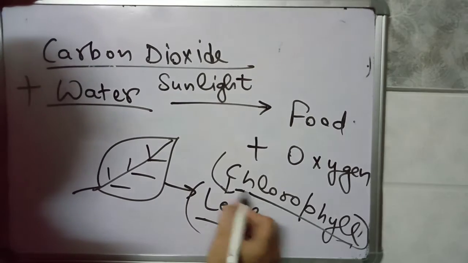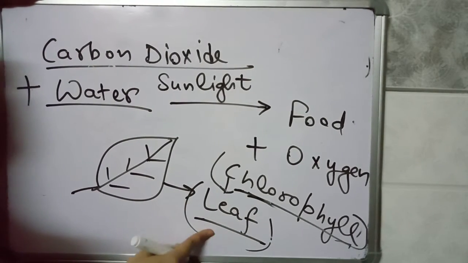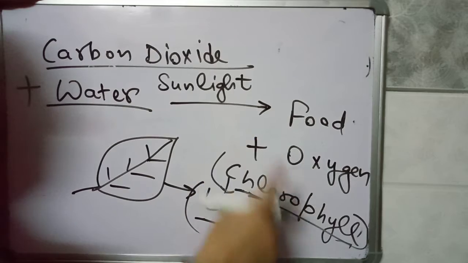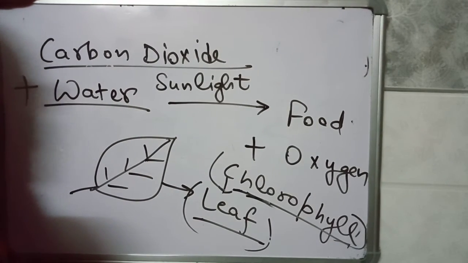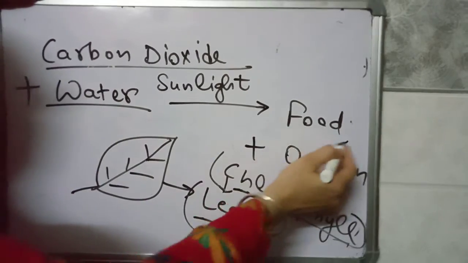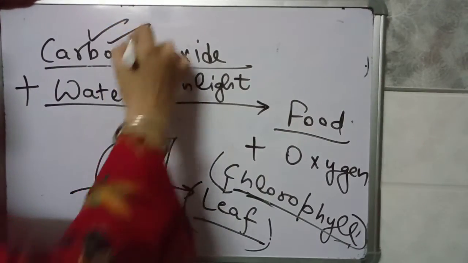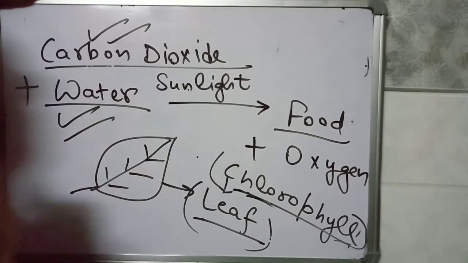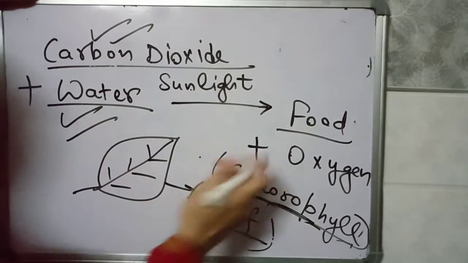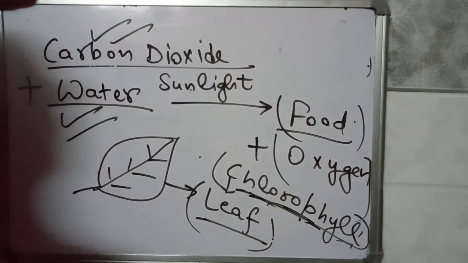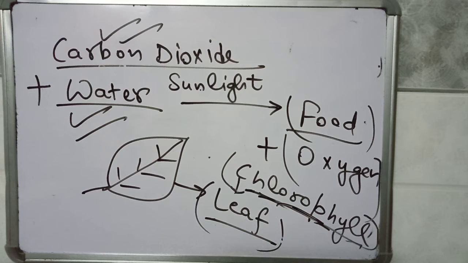So in the leaf chlorophyll is present, and in the chlorophyll food is prepared by the plants. Plants prepare their food by combining carbon dioxide with water in the presence of sunlight. At the location of chlorophyll, plants will prepare food, and they will also release oxygen during the photosynthesis process. So one function of the leaf of a plant is transpiration.